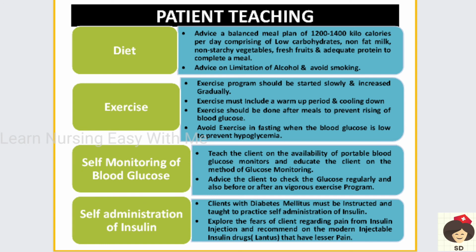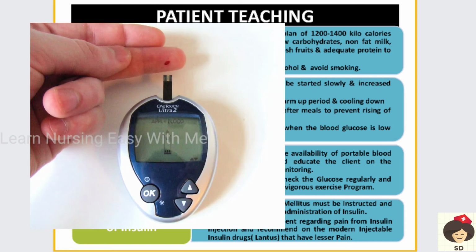So nowadays so many companies are coming with different glucose monitors, which can be bought by the patient, and you can educate the patient how to self monitor the blood glucose. Tell the patient to practice it before the nurse, and later at home the patient has to do it, or any caregiver or family member can assist the patient in checking the glucose.